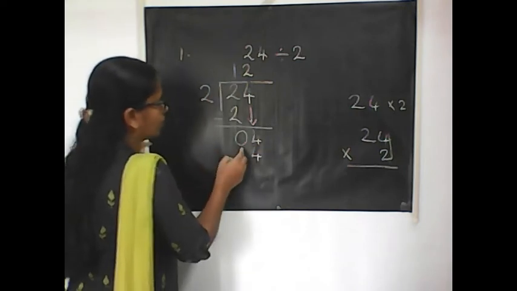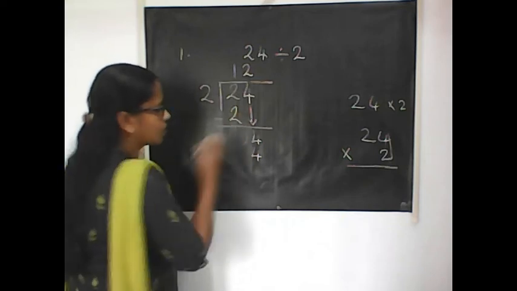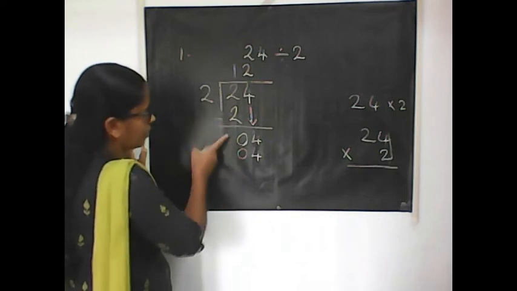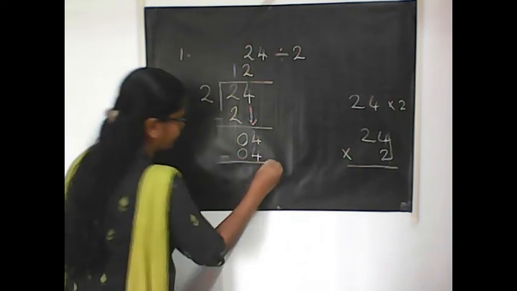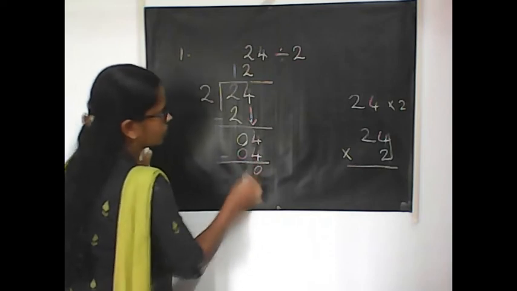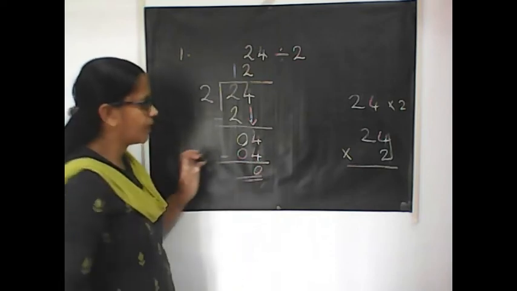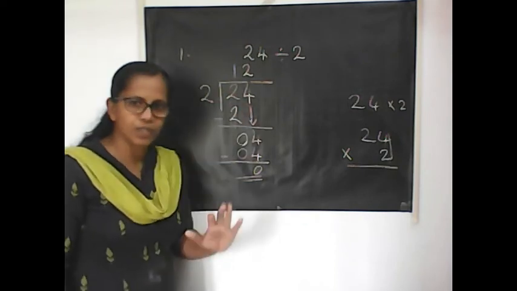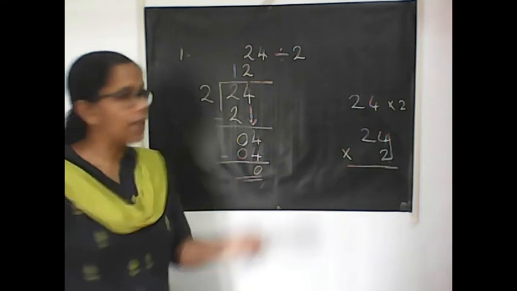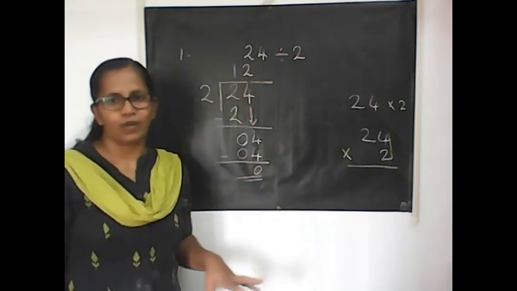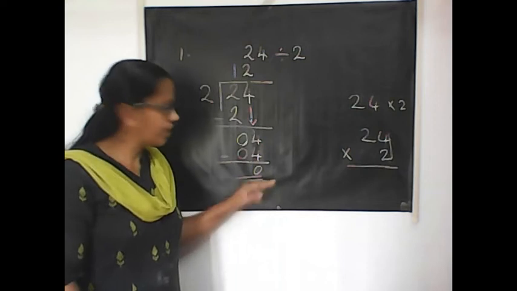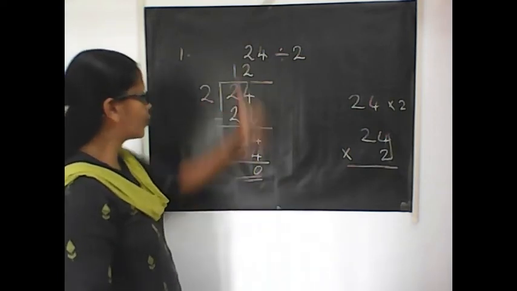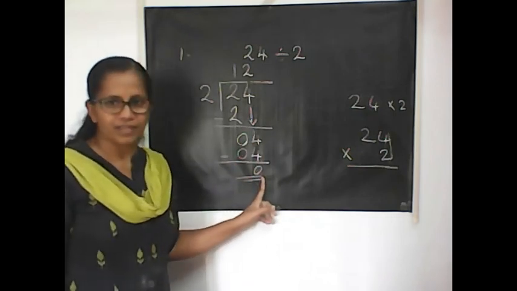Don't mention or consider the 0. You can see that there is no 0, or you can also put 0. Then what are the same steps after multiplying? Subtract. 4 minus 4 is 0. No need of putting 2 zeros. So the answer is 0. That means I had 24 toffees with me. I distributed 2 to each student and 12 students got toffees. Remaining is nothing with me. So this is the dividend. This is the divisor. This is the quotient and this is the remainder.